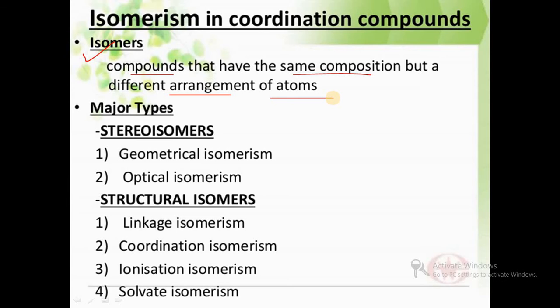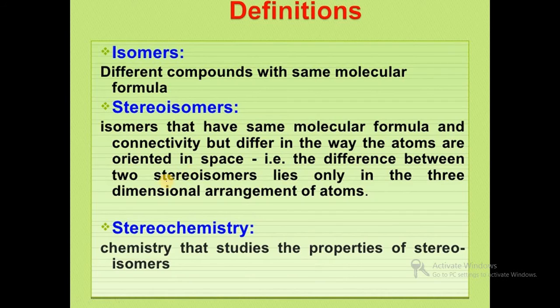The major types of isomers are stereoisomers, which are further divided into geometrical and optical, and structural isomers, divided into linkage, coordination, ionization and hydrate or solvate isomerism. Isomers are different compounds with the same molecular formula and composition but different arrangement of atoms.